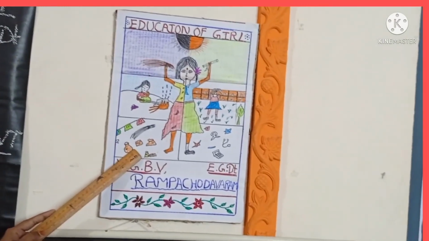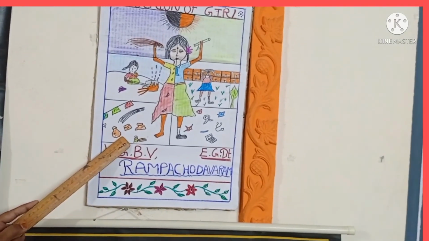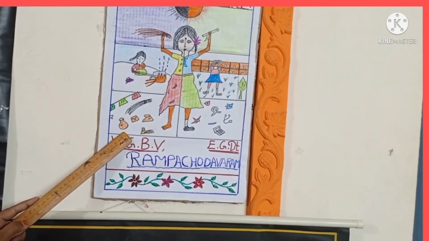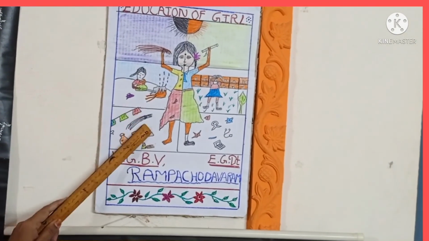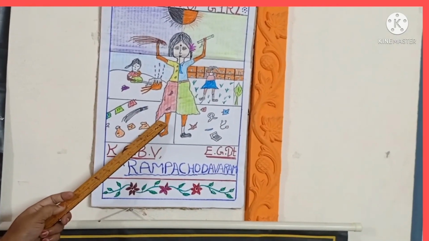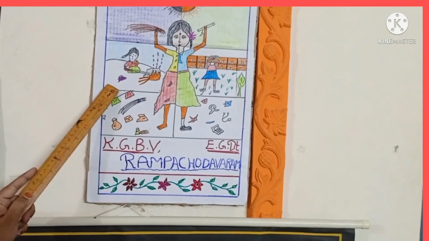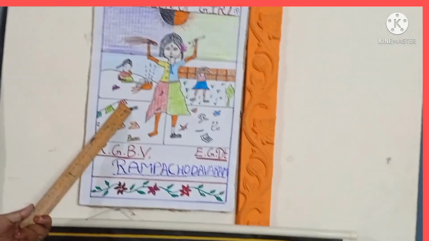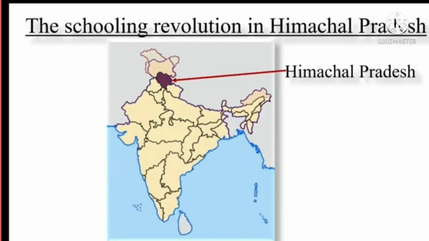In the year 2005, the average spending on education by the government in India was 1049 rupees per child, but the Himachal Pradesh government was spending 2005 rupees per child. This shows the importance given to education. That's why Himachal Pradesh came to be an educational revolution in our country.